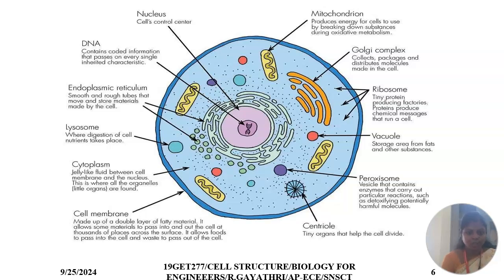Then the next one is the cytoplasm. The cytoplasm contains organelles: lysosomes, endoplasmic reticulum, mitochondria, Golgi complex, ribosomes, vacuole, peroxisome and centriole. The cytoplasm is a jelly-like fluid between the cell membrane and nucleus, and this is where all the organelles are found. Mitochondria produce the energy for cells to use by breaking down substances during oxidative metabolism.